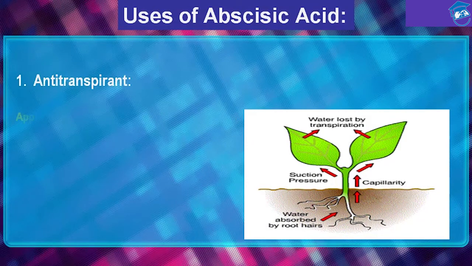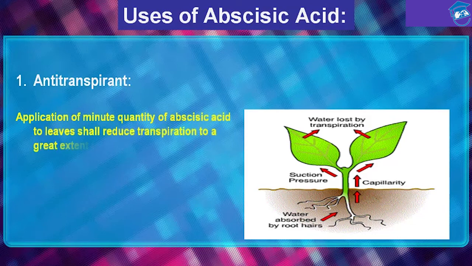Anti-transpirant. I've already taught you that abscisic acid helps in the closure of stomata. So from stomata only transpiration takes place. That means transpiration means water removal from the plant body, and it takes place with the help of stomata. So abscisic acid acts as an anti-transpirant. That's the main usage of abscisic acid.